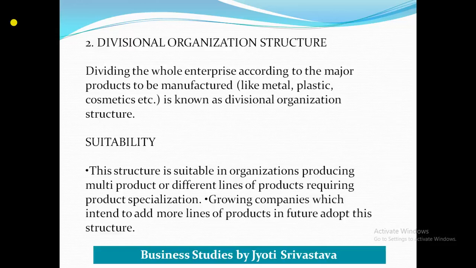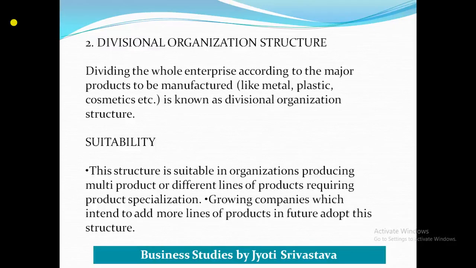now as the company is big enough, on the basis of each product the division will be made. Means now all the functions related to cosmetic will be under the cosmetic department.